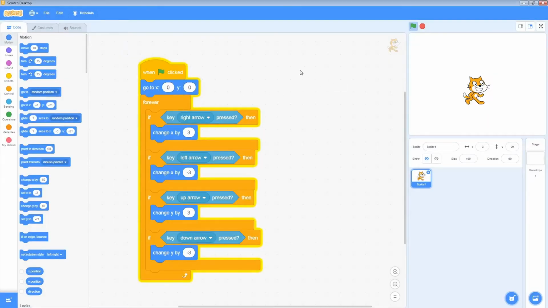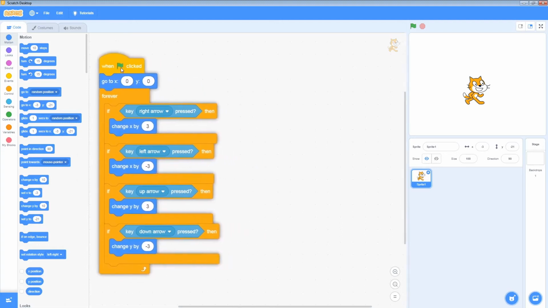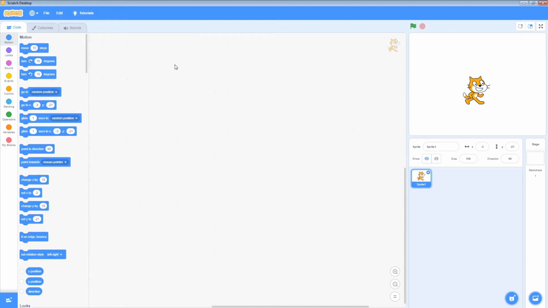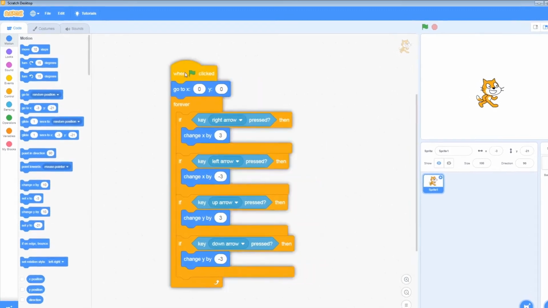So I'm going to move over to my program here. I didn't stop it before. Click the stop button. And I'm actually going to delete this one completely. You could modify it, but I'm actually going to delete it and make it from scratch as well, just in case you decide to come in at this project and you want to make it from the beginning. I can do that as well. So we're going to get rid of all of that. Once again, just a reminder, if you accidentally delete something like that, you can just do the Control-Z to bring that back again.